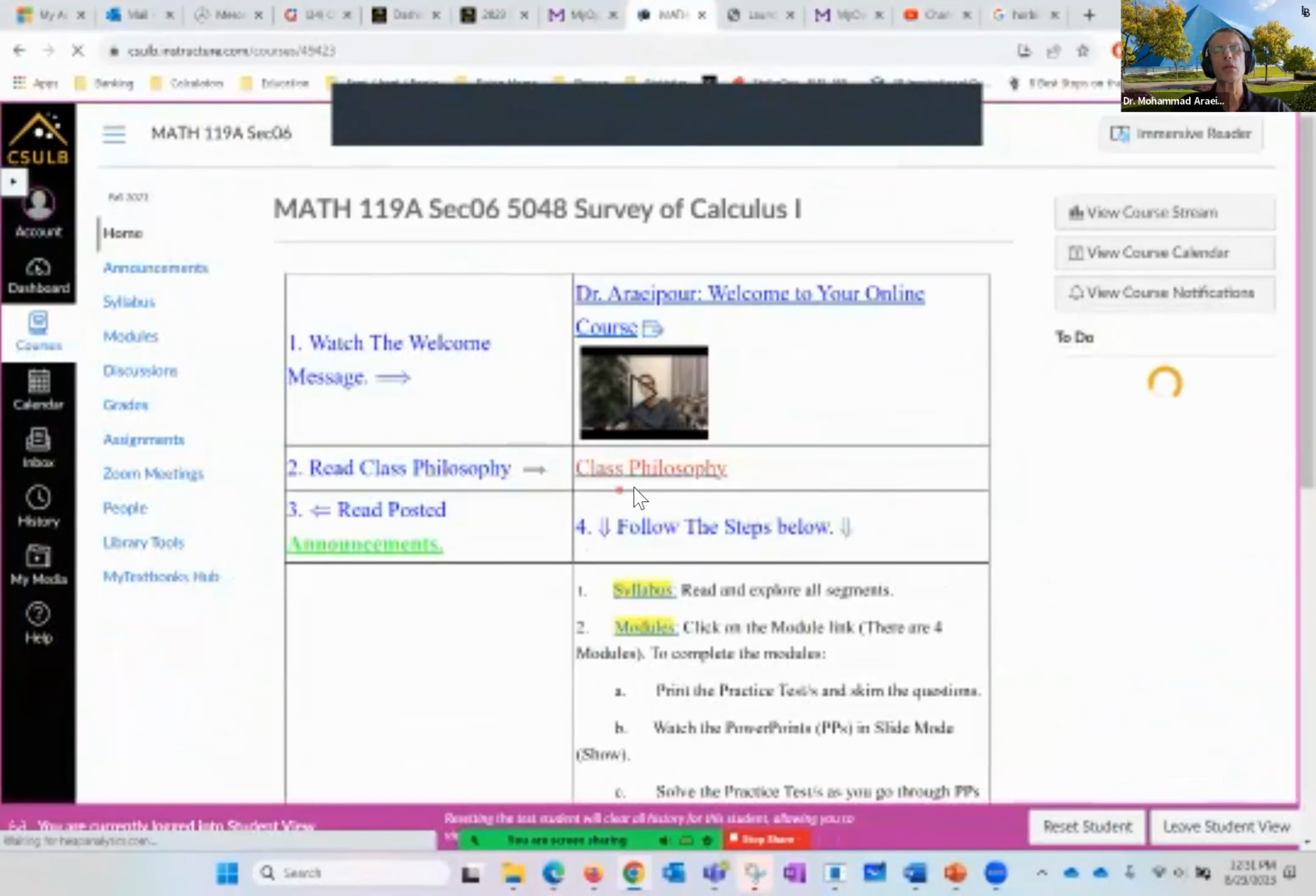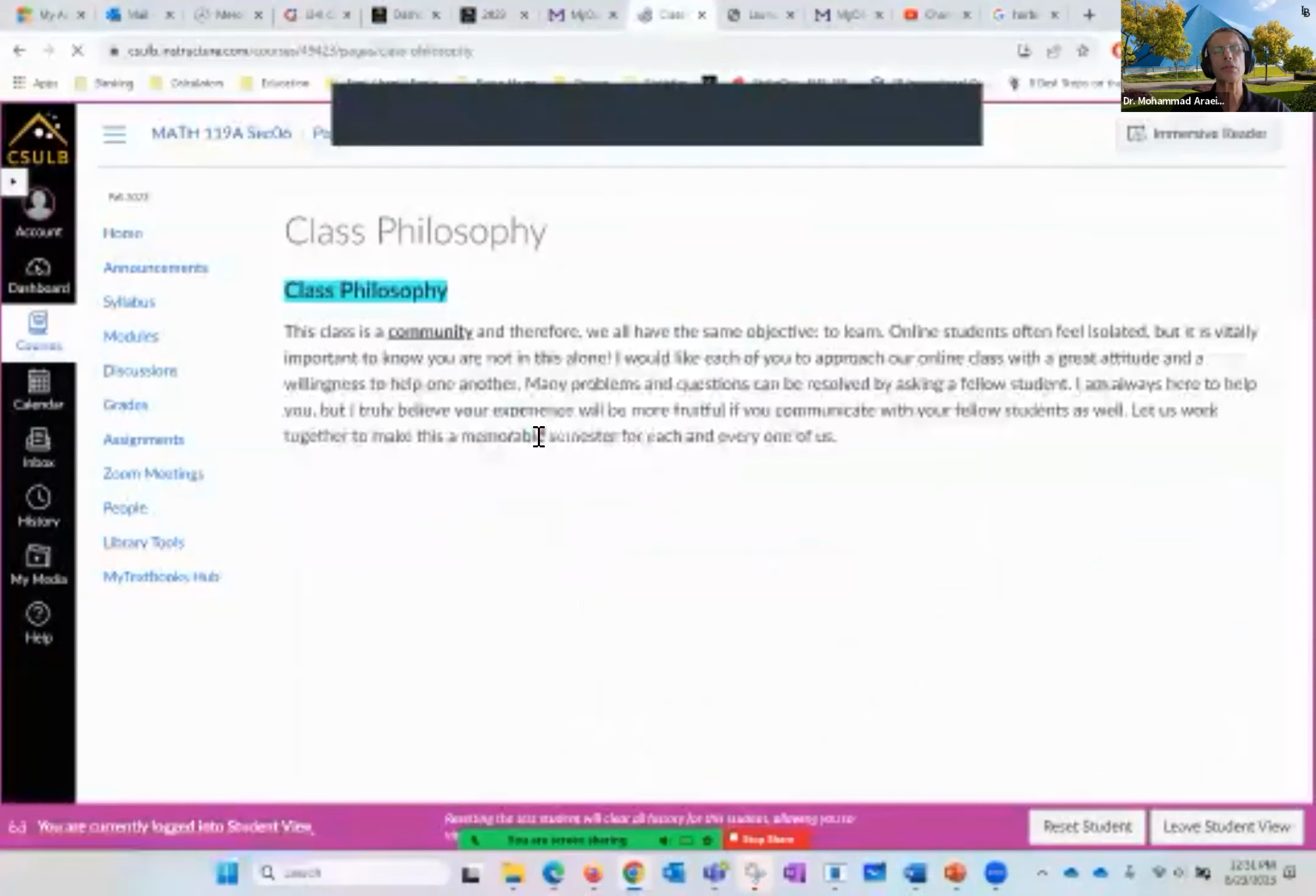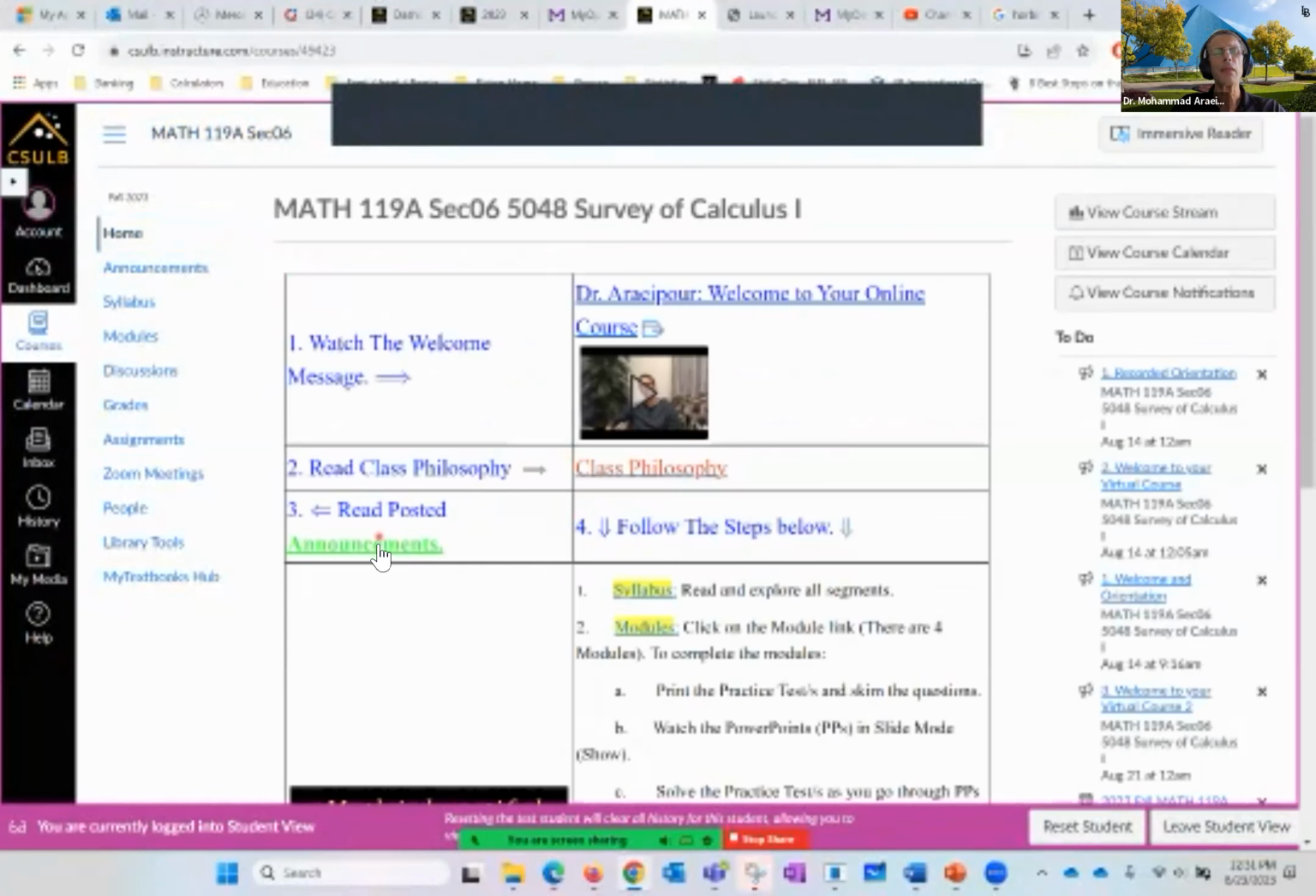The second one, the class philosophy. In short, it basically indicates this is a community where everybody is welcome and everybody is here to help one another, and it's all about pure respect. Announcements. This was sent to you and emailed to you.